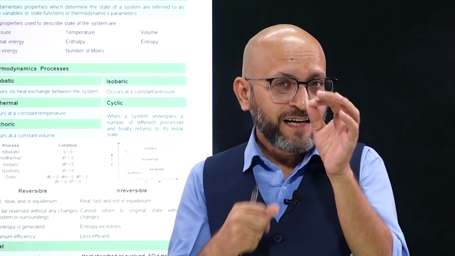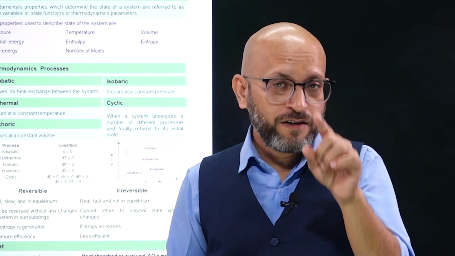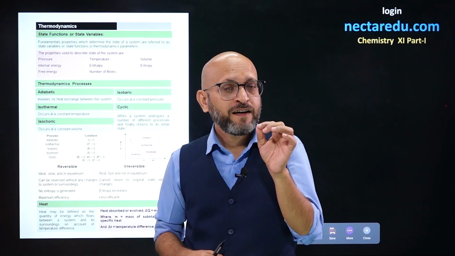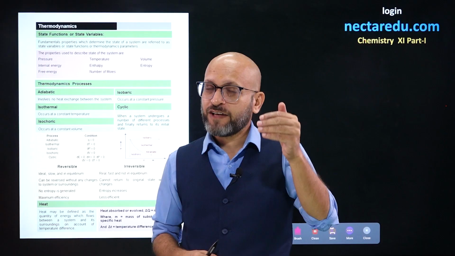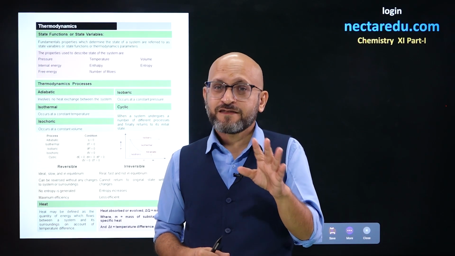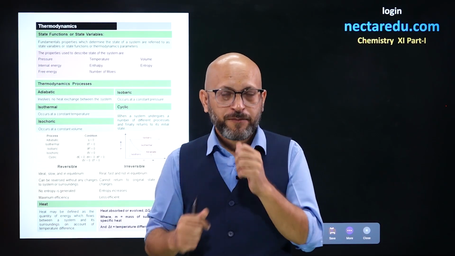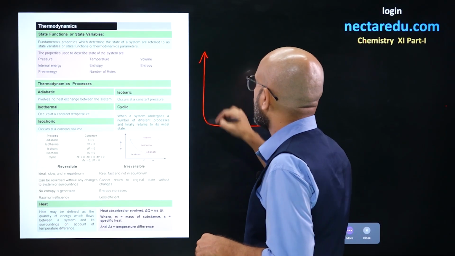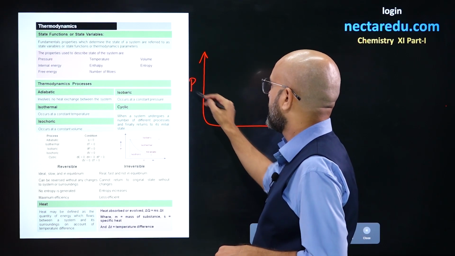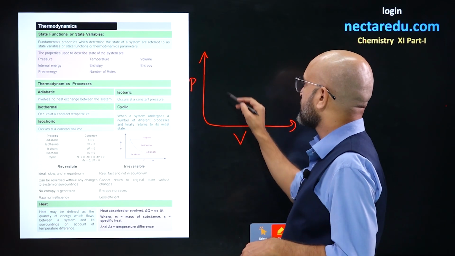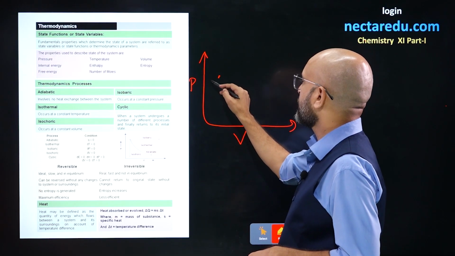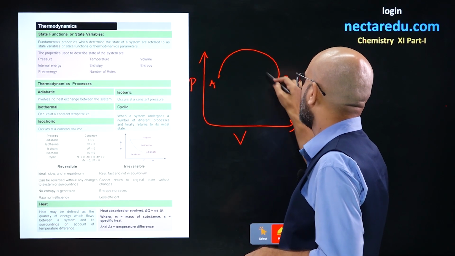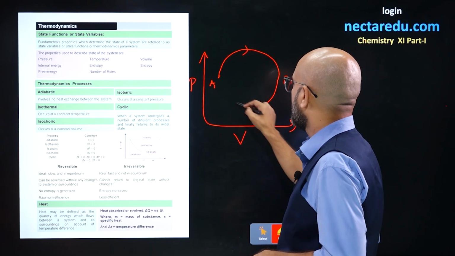All right. So these are not dependent on the path, they are dependent on the state. If the state changes, then these variables change. If the state does not change, these variables do not change. For example, if we have a reversible process or a cyclic process for that matter, I take a cyclic process, starting from point A and I go to B, and I come back to A.